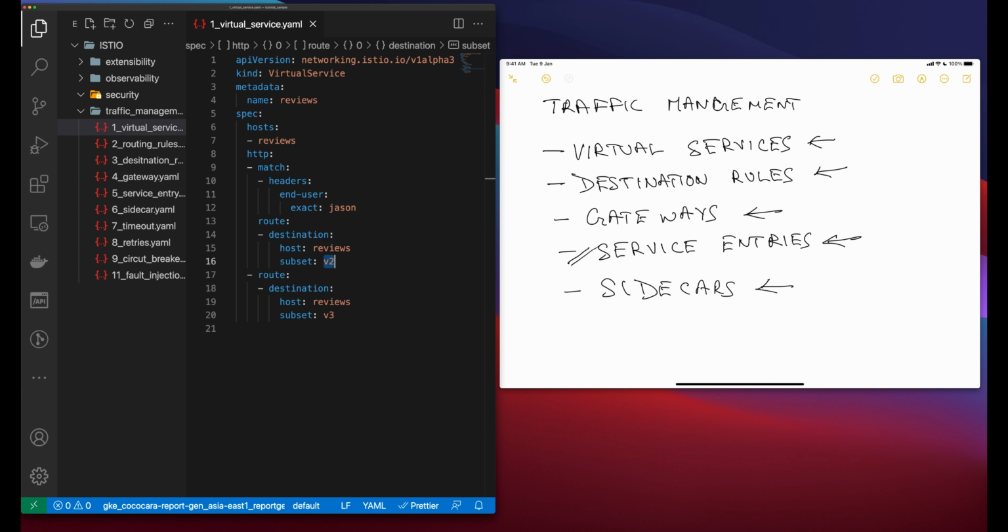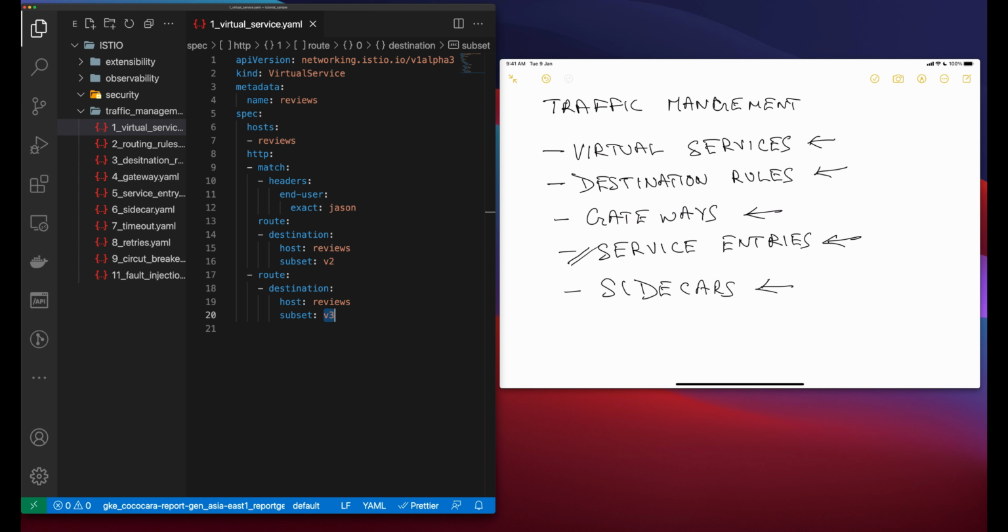Because of this, the second rule has no match condition and just directs traffic to the v3 subset here. So whenever this user condition matches, that request will be sent to this destination. And since we do not have any match condition for this route, all other requests will be directed to this host of version 3.